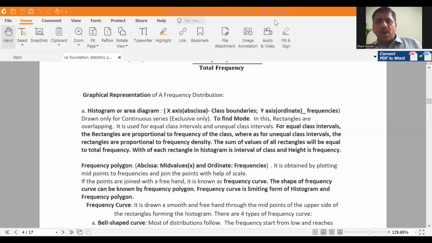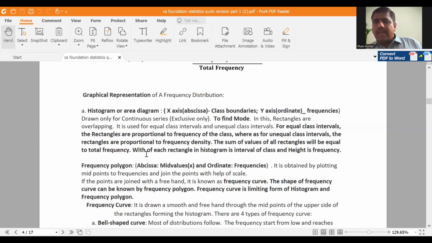Equal class width means rectangles are proportional to class frequencies. Unequal class width means rectangles are proportional to frequency density. The sum of the areas of all rectangles will be equal to total frequency. So histogram is also known as area diagram.